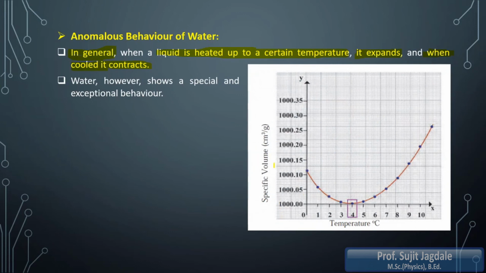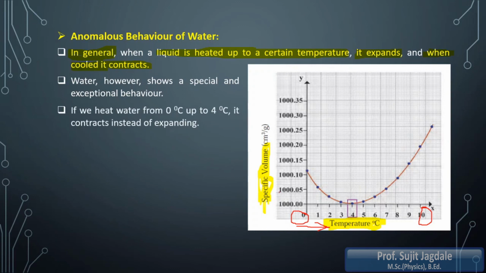Here we are drawing the graph of specific volume of water against temperature. Temperature is taken along the x-axis and specific volume is taken along the y-axis. Now we are going to consider a rise in temperature, from 0 degrees Celsius to 10 degrees Celsius or so on. We are taking only small intervals up to 10 degrees Celsius. So we are increasing the temperature from 0 to 10 degrees Celsius.